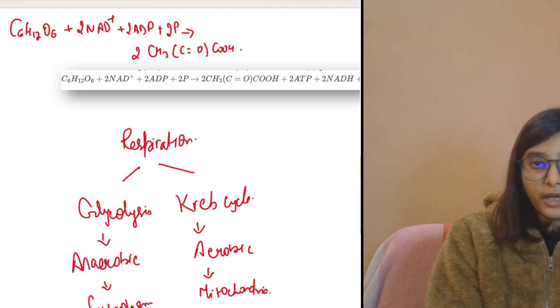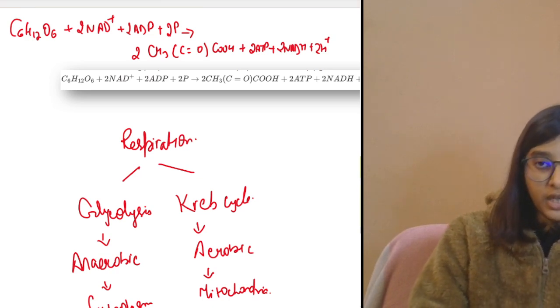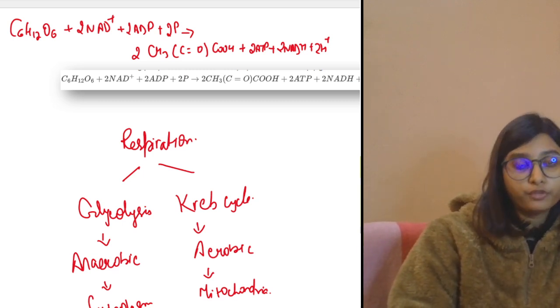This is the formula of pyruvic acid. Then 2 ATP molecules are there, 2 NADH, and 2H+ are going to be released from here. So, for the glycolysis process to take place, this is the balanced chemical equation that we have to follow.